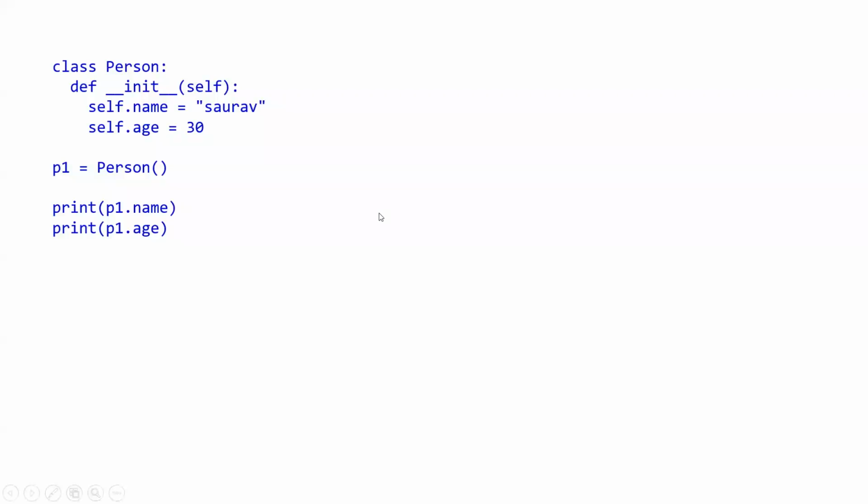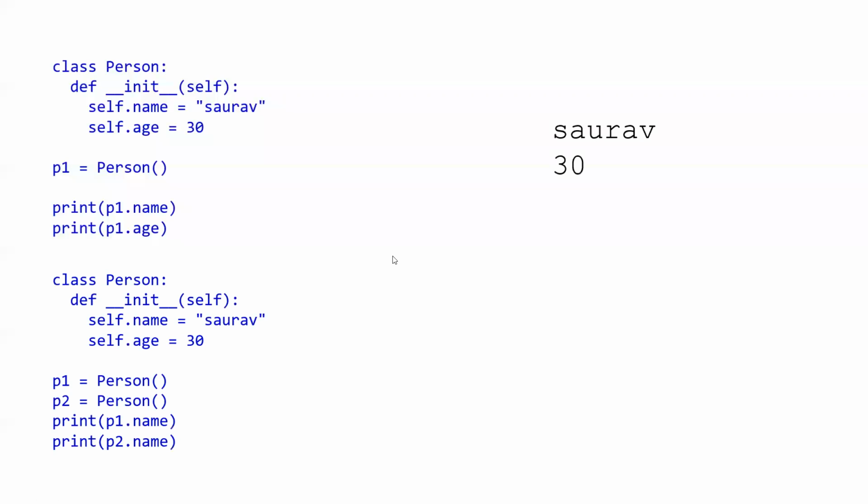Okay. So it will print out Saurav and 30 as well. Now what will this print? It will print exactly what Tanishka said, Saurabh.